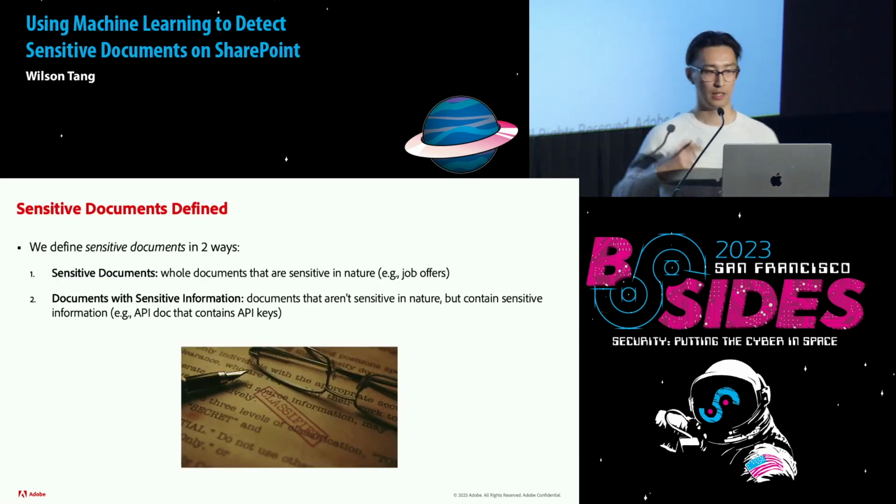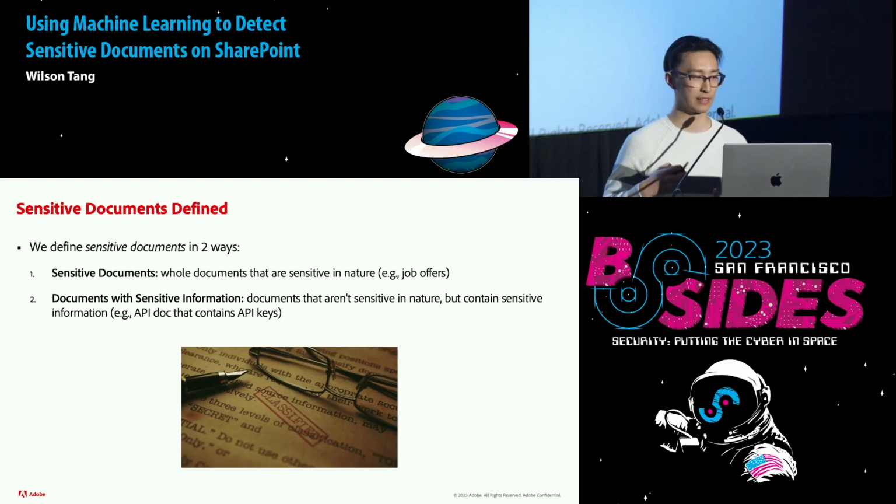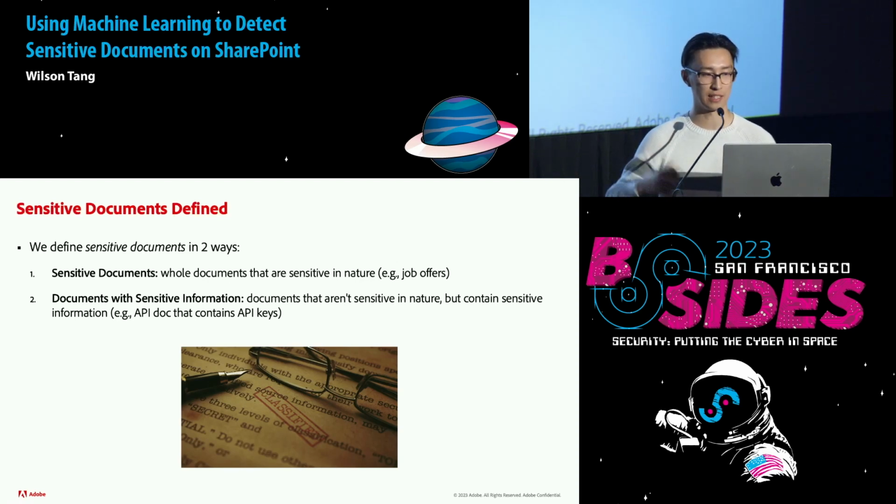Before we jump into the model, it's also really important in ML tasks to define our data very accurately. So in this project, we define sensitive documents in two key ways. The first one is sensitive documents, where whole documents are sensitive in nature. For example, I talked about job offers, that whole document is sensitive and you don't want that exposed. And the second one is documents with sensitive information. These are documents that aren't necessarily sensitive in nature, but they can contain sensitive information. For example, API documentation is not sensitive, but it could accidentally contain an API key, and that makes it sensitive.